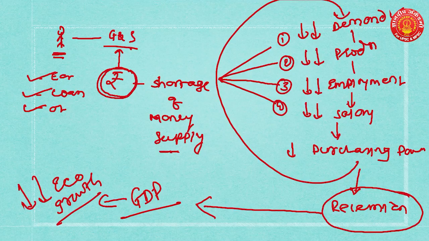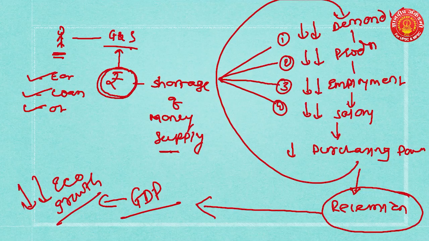Now to overcome this problem of reduced economic growth, you need to supply more money into the market. But many a time it happens that the conventional method of supplying more money into the market takes more time and is not effective. So many a time the government uses certain unconventional methods like helicopter money to increase the money supply in the market. If money supply is increased, it will increase demand, production, employment, salary and purchasing power, and it will reduce recession. So to bring your economy out of recessionary condition, you need to supply more money into the market.